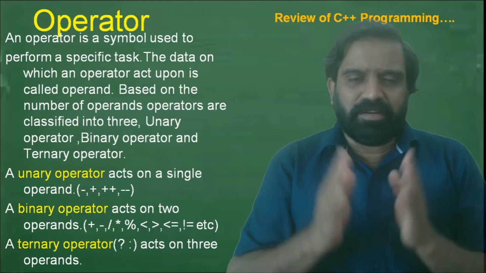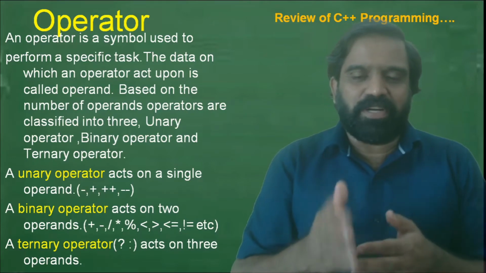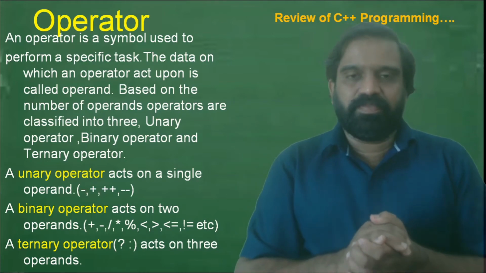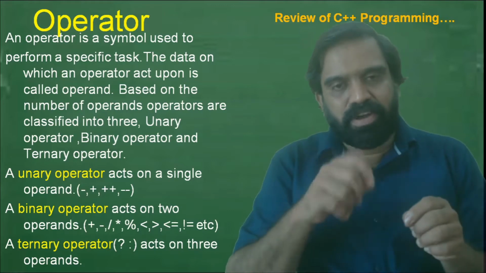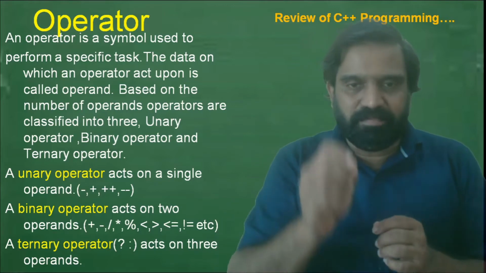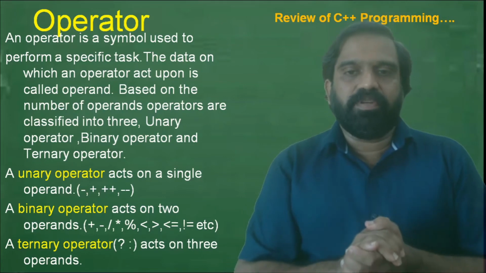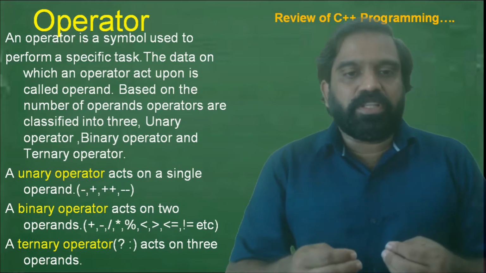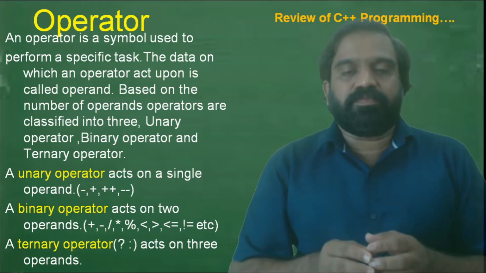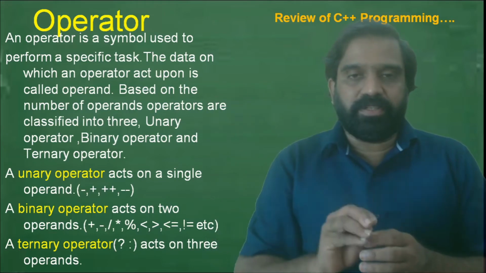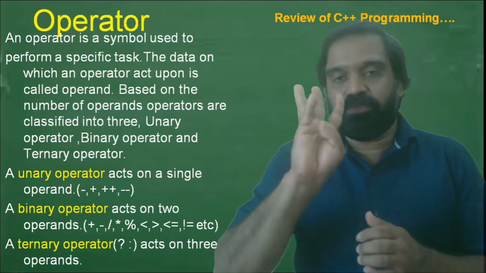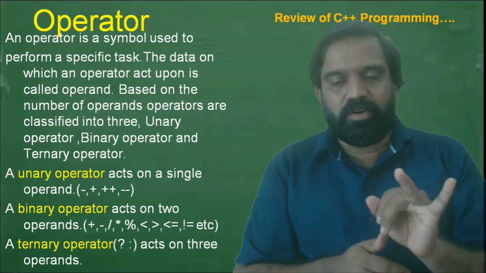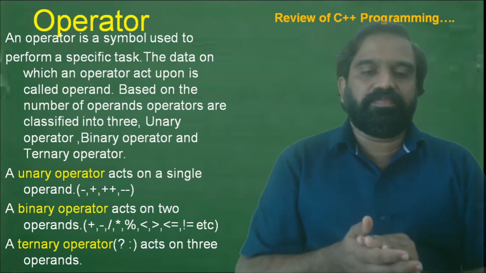In mathematics, the fundamental operators are addition, subtraction, multiplication, and division. To perform all these operations, we use different symbols. For example, 5 by 2: 5 and 2 are the operands, and the division symbol is the operator. In the C++ programming language, based on the number of operands used in an operation, operators are classified into three: unary operators, binary operators, and a ternary operator.